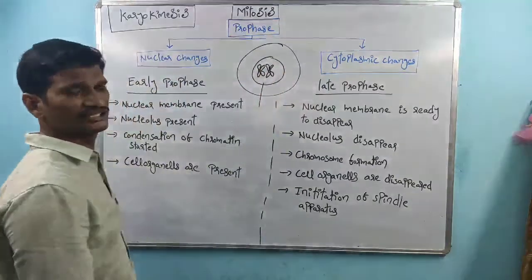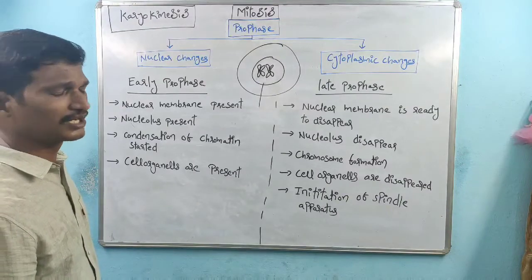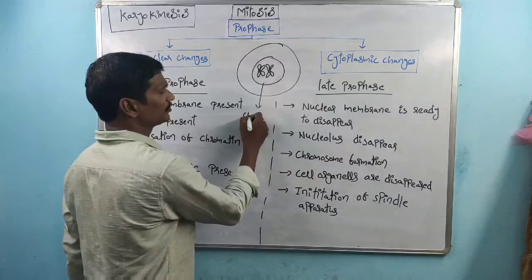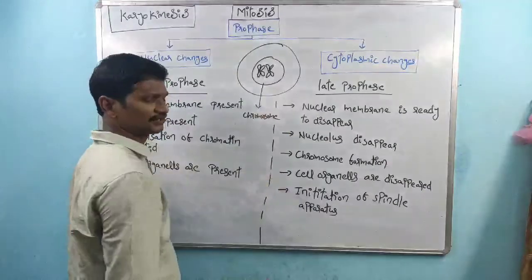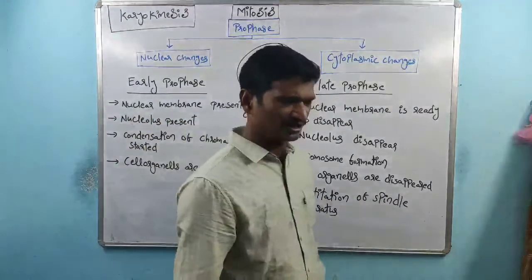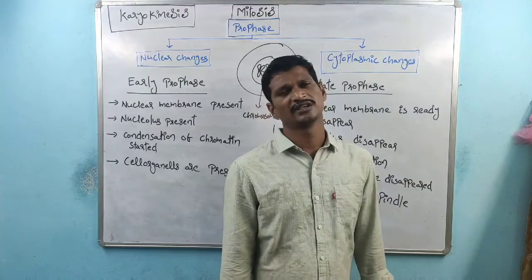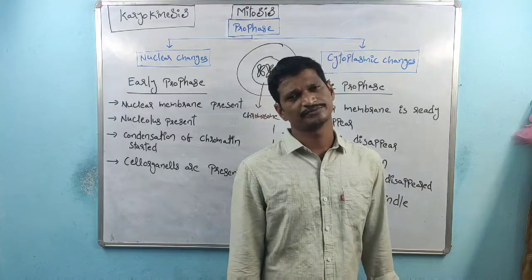If condensation takes place, the decondensed genetic material is converted into chromosomes. So what I am telling here: before condensation, it is called chromatin. After condensation, the genetic material is called chromosome.